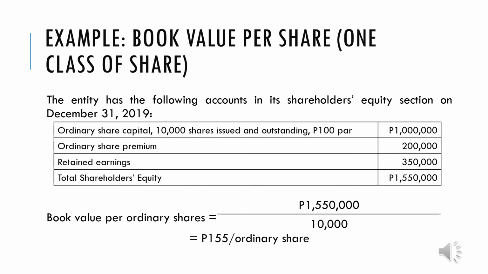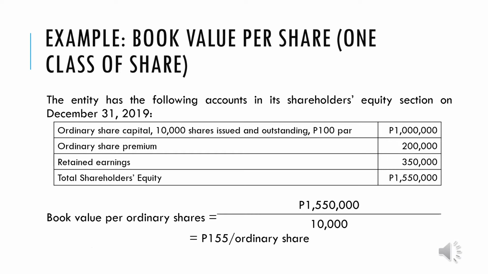To give you an example of book value computation for one class of share, the entity has the following accounts in its stockholders' equity section. We have ordinary share capital. Notice that we have 10,000 shares issued and outstanding, which has a total of 1 million pesos. Then we have the share premium of 200,000 and retained earnings of 350,000. All in all, the total stockholders' equity in this entity is 1,550,000.